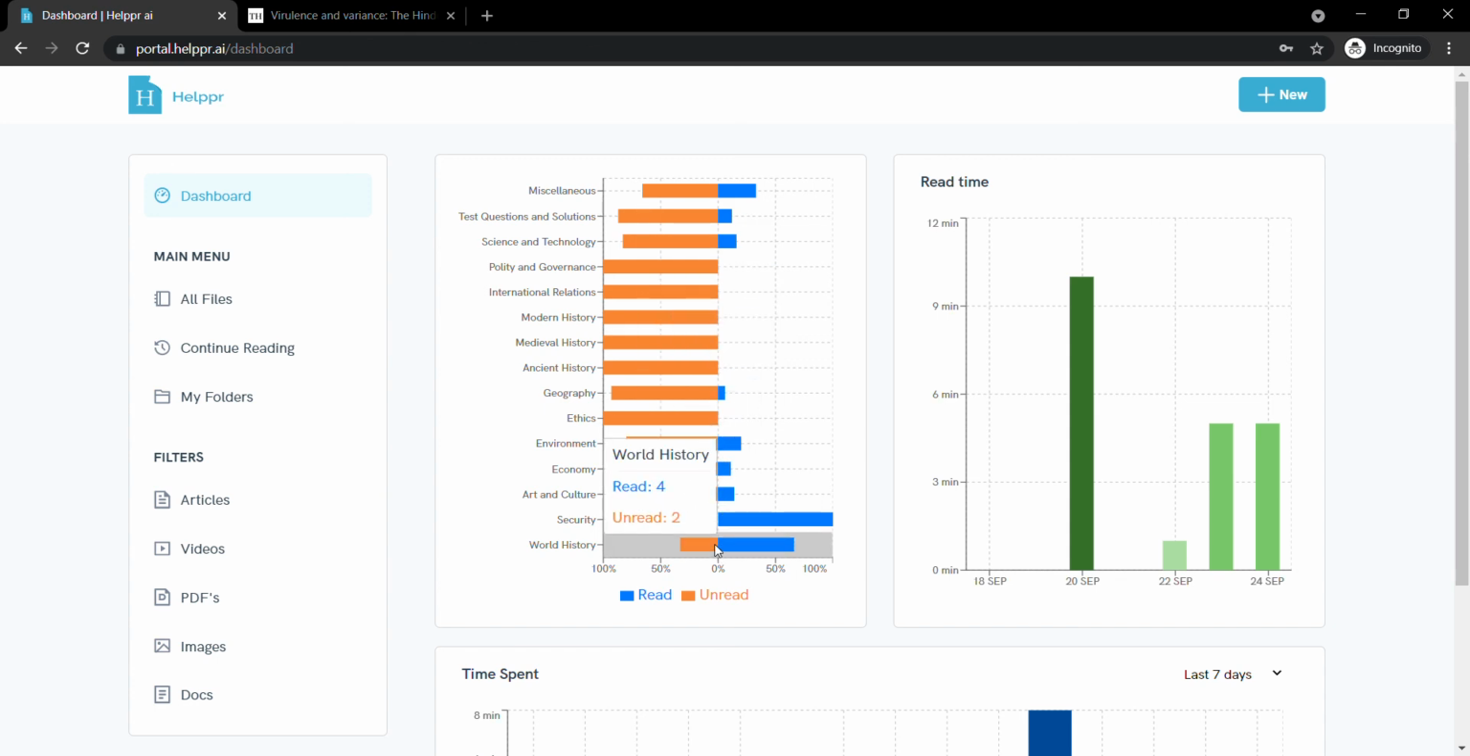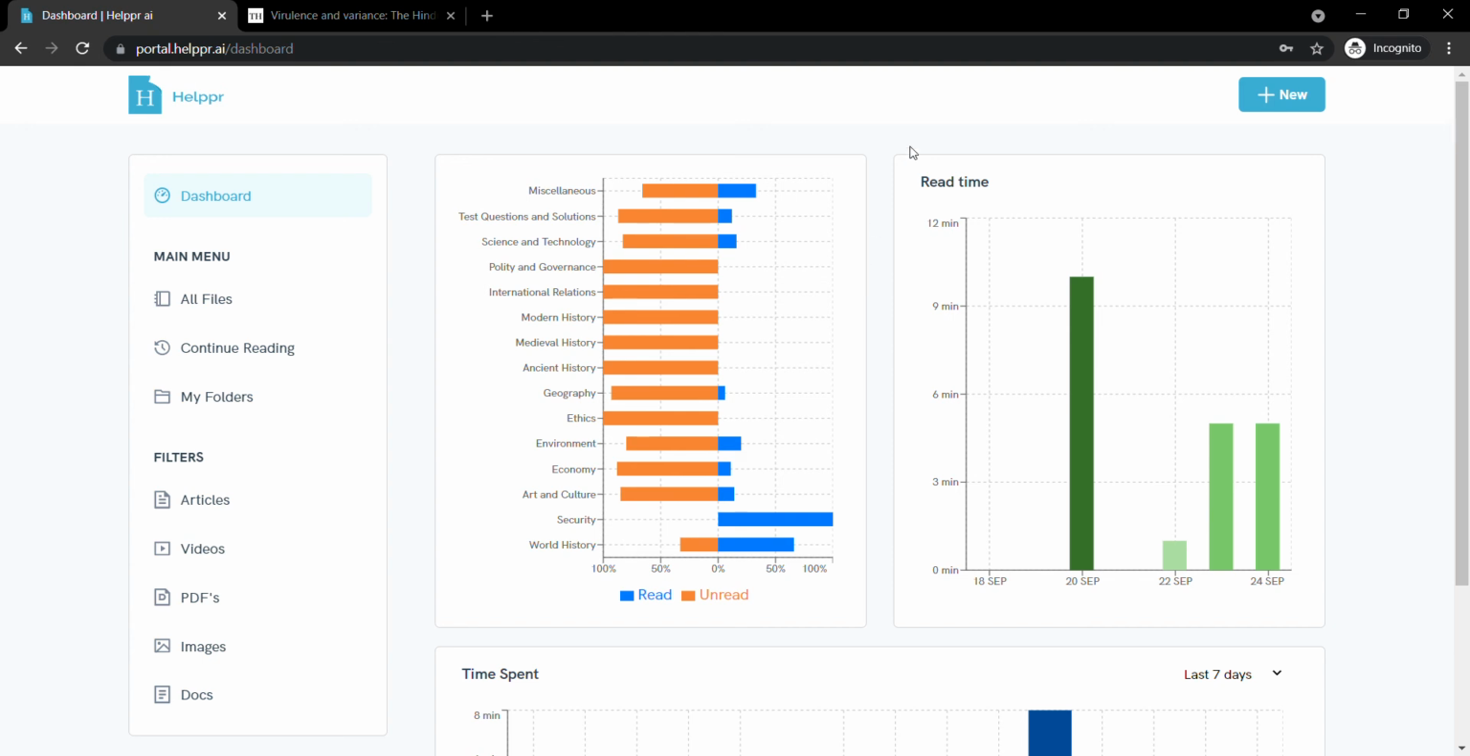Let's say in world history, I had 6 files. Now I'm done with 4 of them. 2 of them are still remaining. Same like in modern history, there are 15 files, but I read nothing. It's 0 read, and all the files are still remaining. So this is a snapshot of your portal, saying how many files are there in each folder or subject, and how many are done and how many are still remaining.